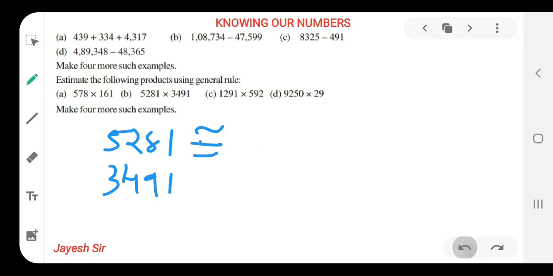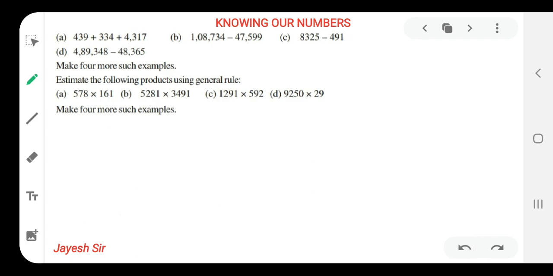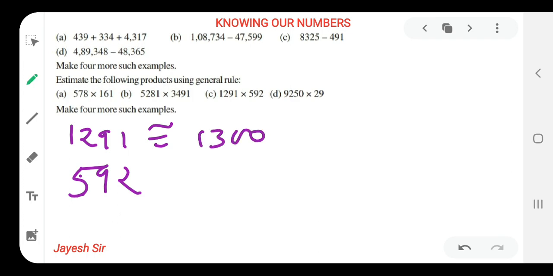So now here you can pause the video and try to solve by your own, friends. That's very easy. I hope you all might be getting it. So 1291 and 592, these are our two numbers. Based on rounding off to the nearest 100, 1291 should be rounded off to 1300, and 592 should be rounded off to 600.